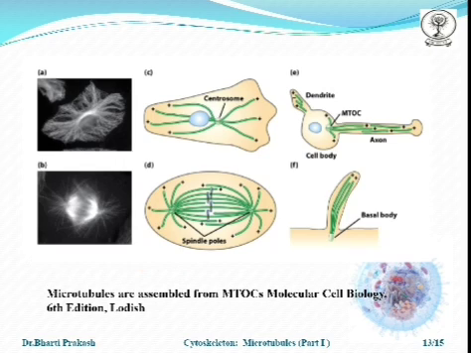Now, this diagram again shows the microtubules which are assembled from the MTOCs. This is the centromere. These are the spindle poles, this end and this point. This is the cell body, which shows the axon, the dendrites and the MTOC region, and this is the basal body.